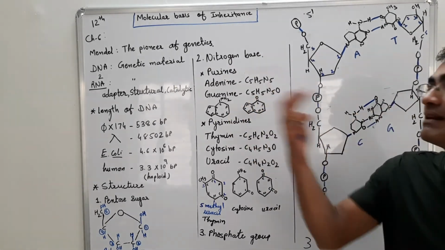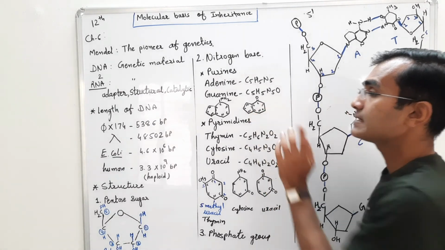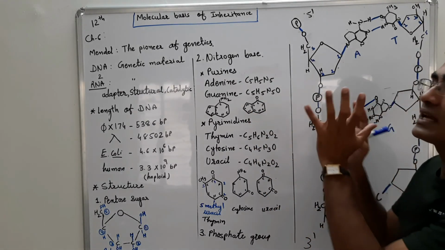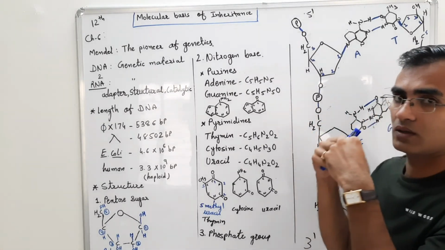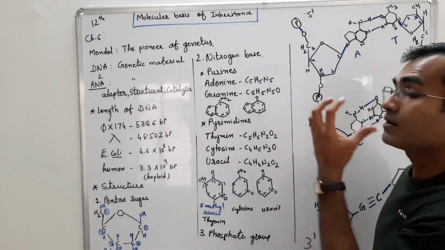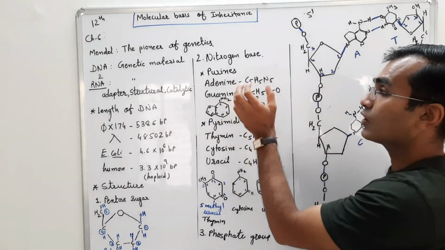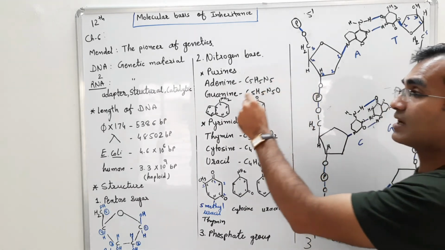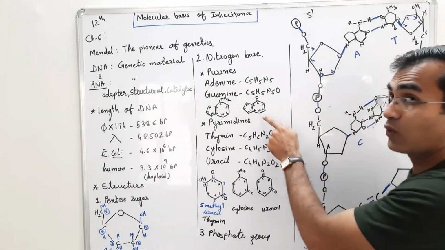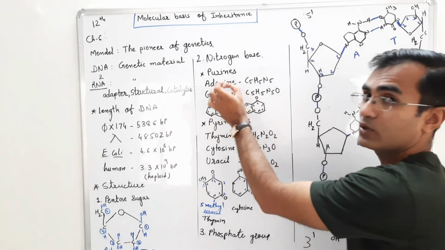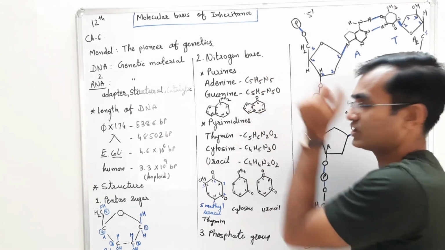If we talk about the structure of the purines, they are double ring structures: first ring and second ring. They are structurally quite similar because both are double ring structures. But on top of the adenine there is an amino group present, NH2, whereas in the guanine there is the presence of oxygen.